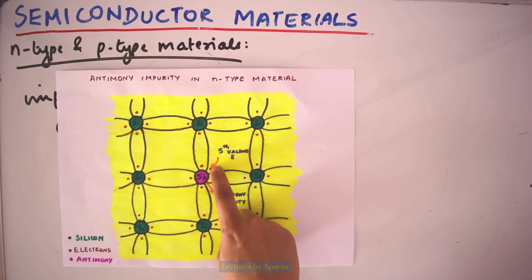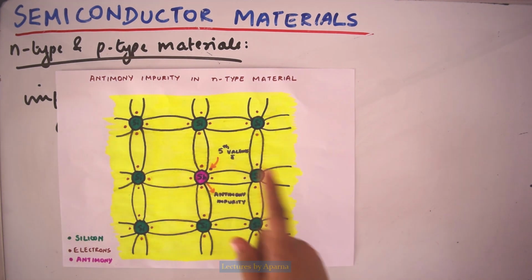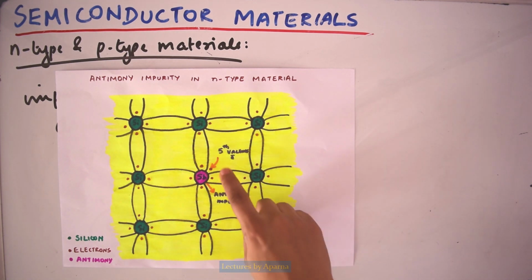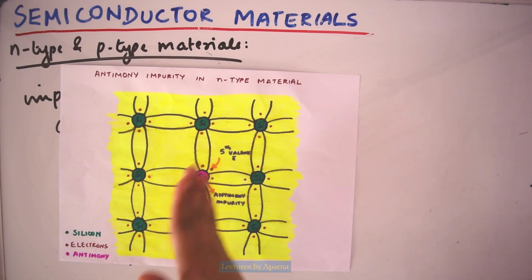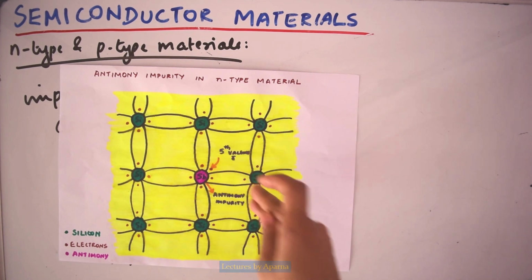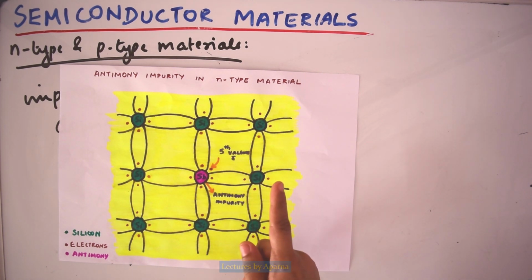This is the 5th valence electron of antimony. It is not associated with any particular covalent bond. This electron is free to move within the newly formed n-type material, so it will be a free electron.